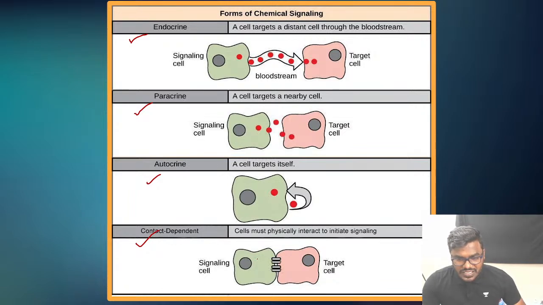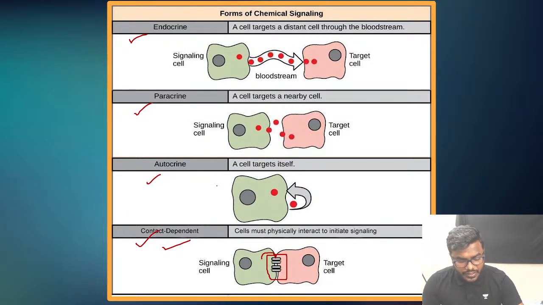This is the cell which is releasing the signal, for example, and this is the cell which is accepting the signal. So friends, the signal releasing cell and the signal accepting cell both have to be associated very closely to each other. That kind of signaling only we can call contact dependent signaling. Don't forget the statement.